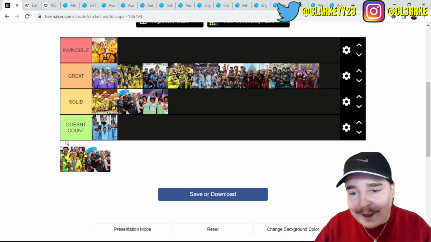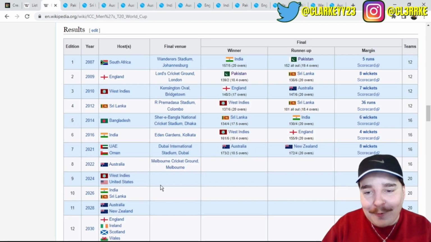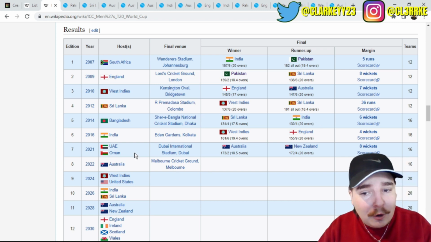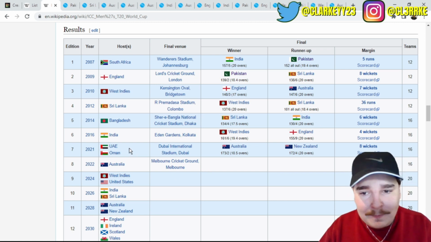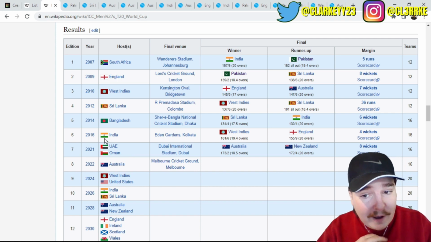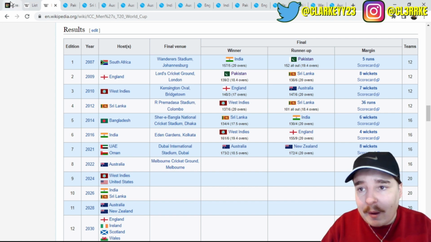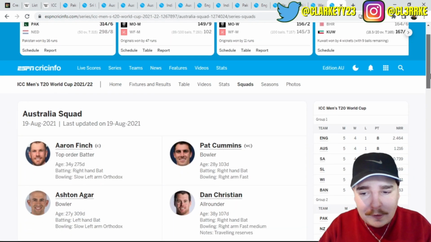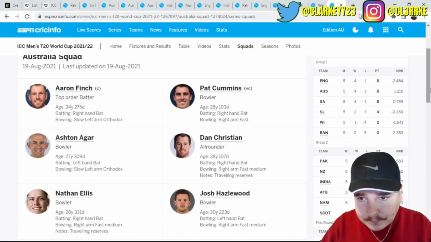Okay, the last one was, of course, the most recent World Cup win by the Aussies, where we beat the Kiwis in the final. Of course, it was hosted in the UAE. And it's been a long 5 years since it was the last World Cup when we won. Obviously, it was pretty recent, but I do want to go through the squad with you all.